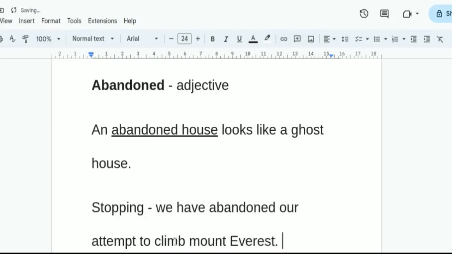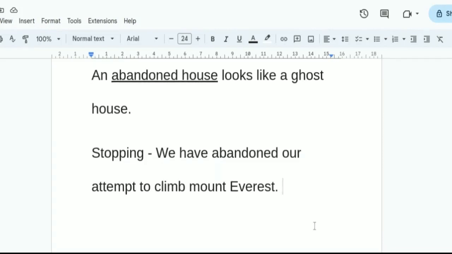We tried, we climbed a little bit, but we have abandoned it, that means we have left midway. Or the party has now abandoned its policy of unilateral disarmament, or this kind of thing.